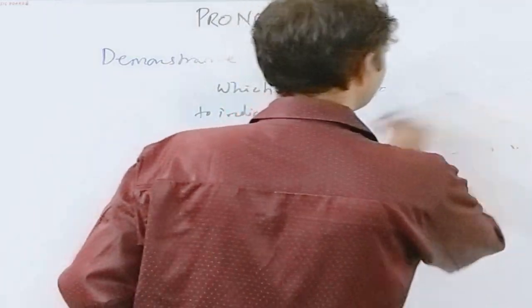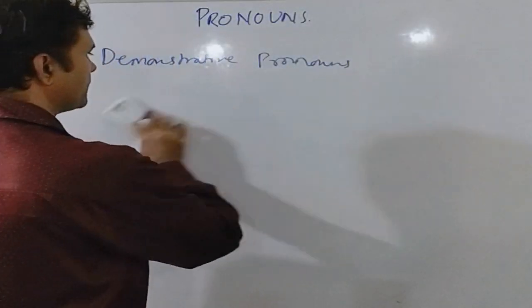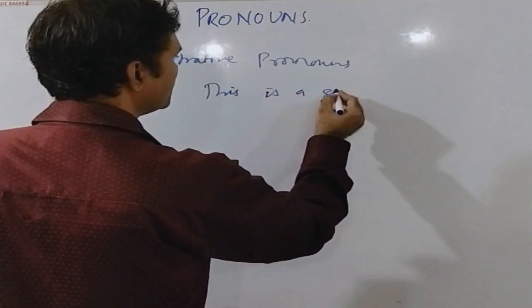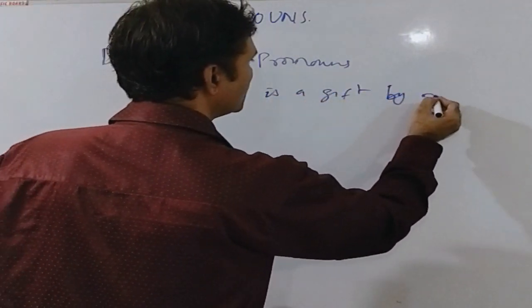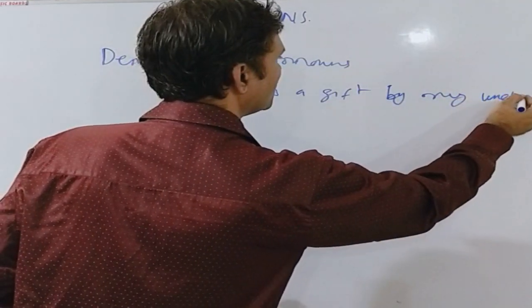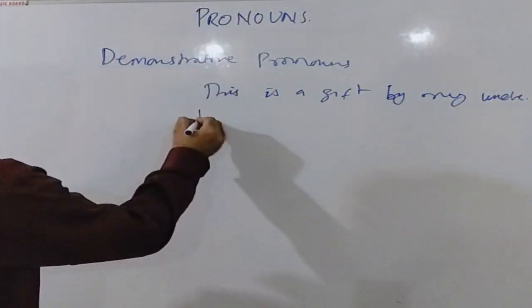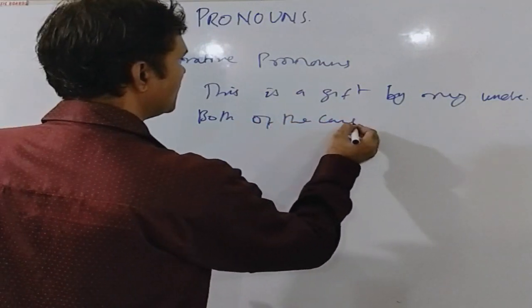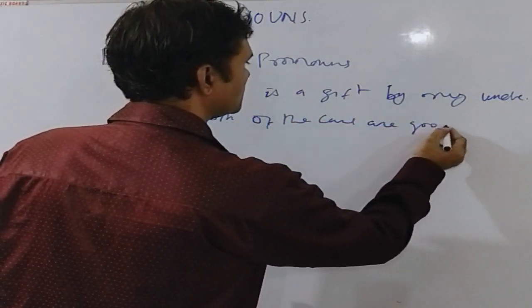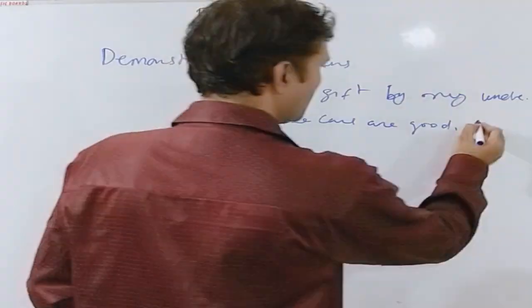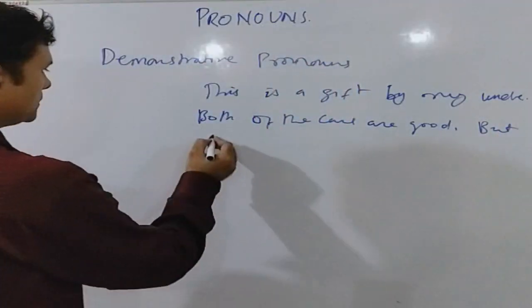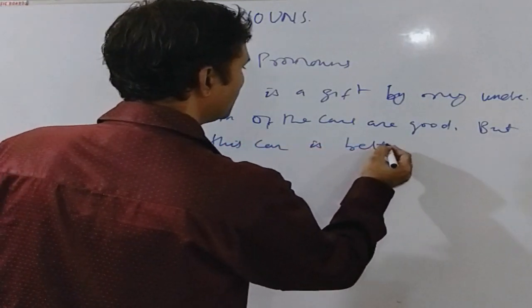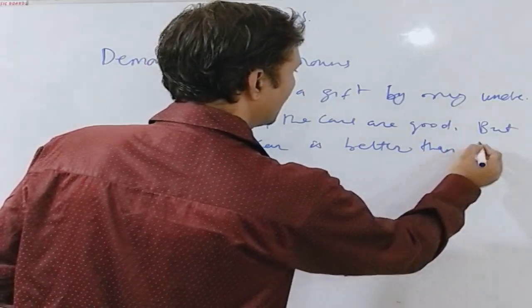Let us see some examples of demonstrative pronouns. This is a gift by my uncle. Both of the cars are good, but this car is better than that.